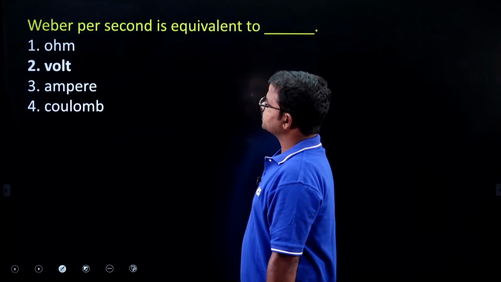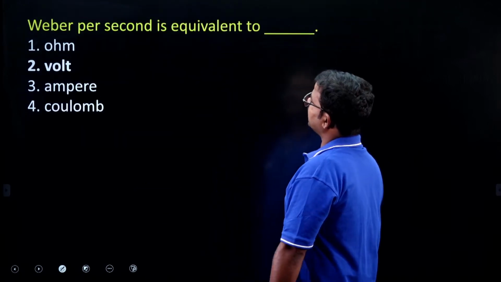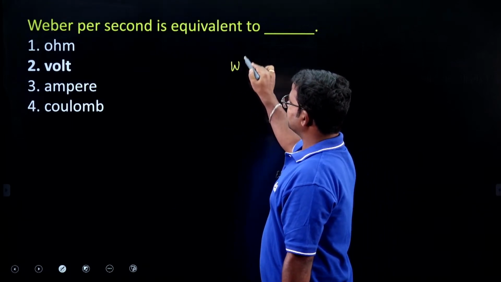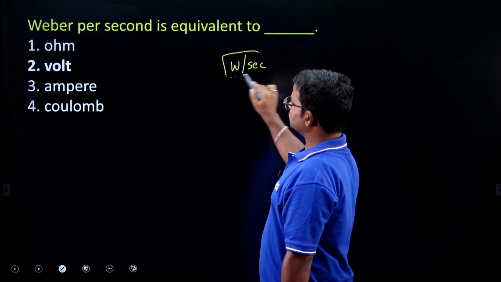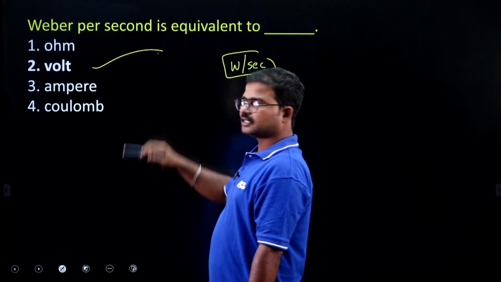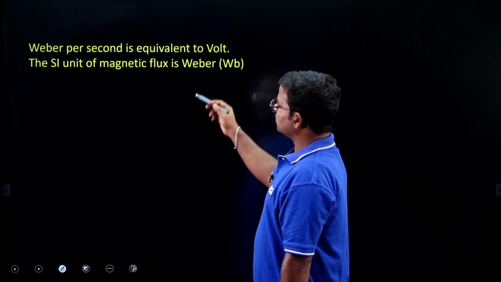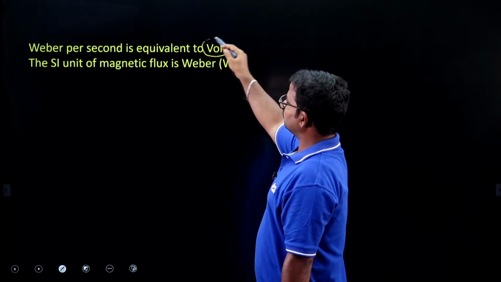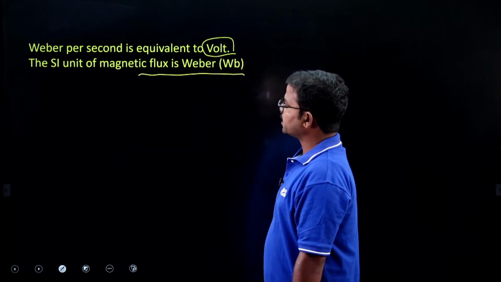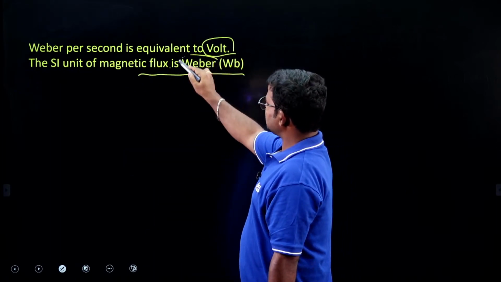And the next one: Weber per second is equivalent to, so ohm, volt, ampere, coulomb. Of course, here the right answer is volt. So Weber per second is equal to volt. Weber is considered the unit of magnetic flux.